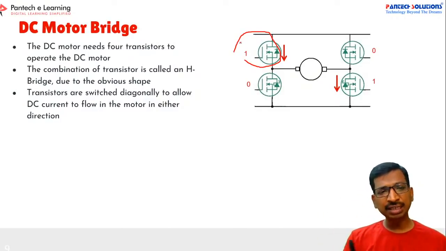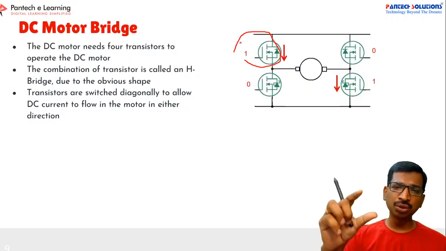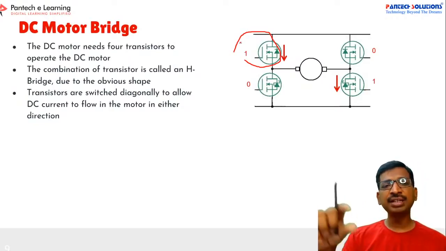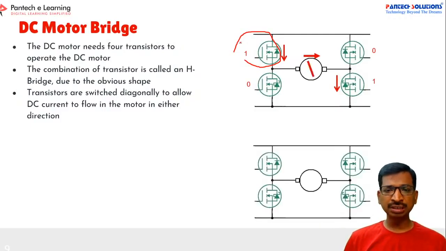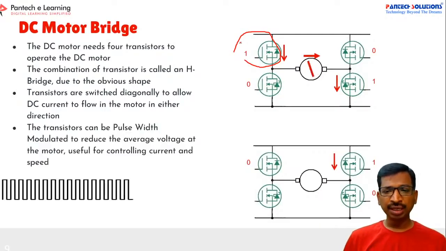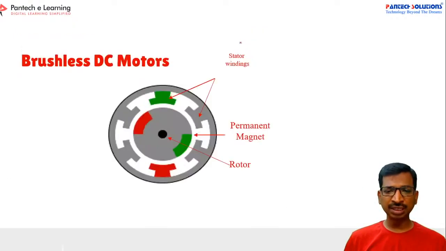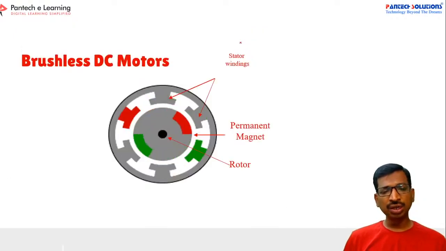Whereas here, for speed control, by changing the amount of voltage we can vary the speed. As we know, if you keep a full bridge circuit, we can rotate, and if you change the polarity, you can get both positive as well as negative directions, right? Now let us take a brushless DC motor.